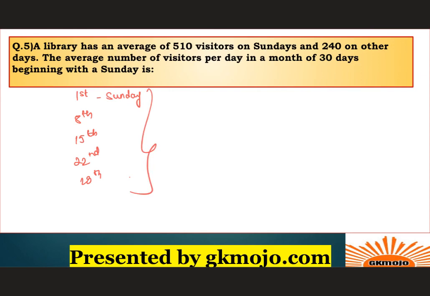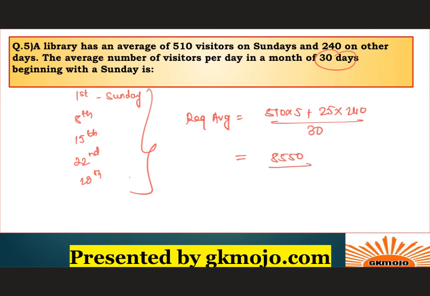So the required average will be 510 into 5 plus, how many days are there apart from that? In a 30-day month, 25 days, and 240 visitors come over here. Divide this by the total number of days, which is 30. So this comes out to be 8550 divided by 30. 855 divided by 3 is 285. Hence this is the correct answer. As simple as that.